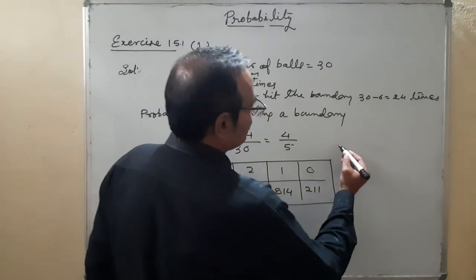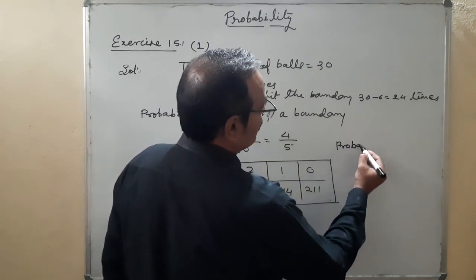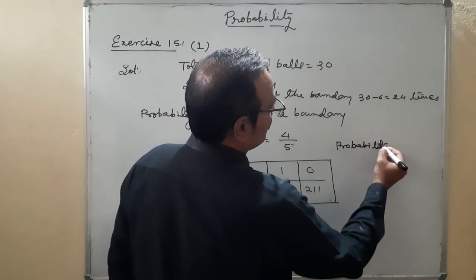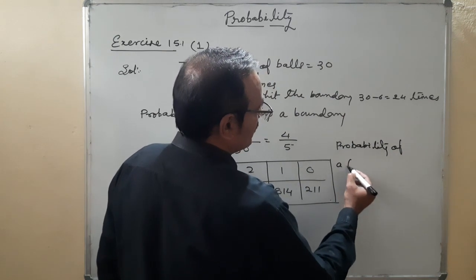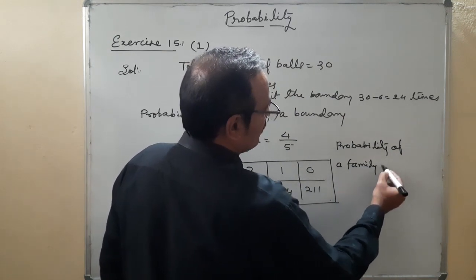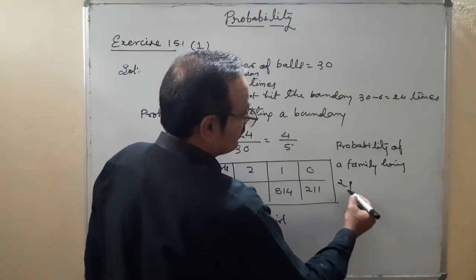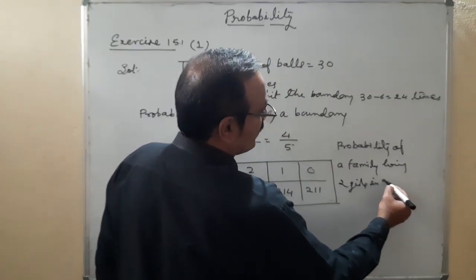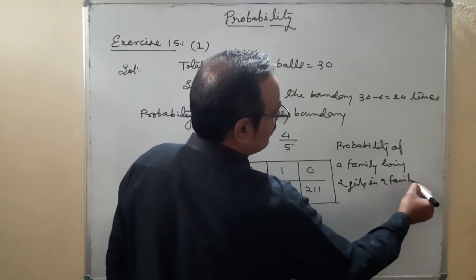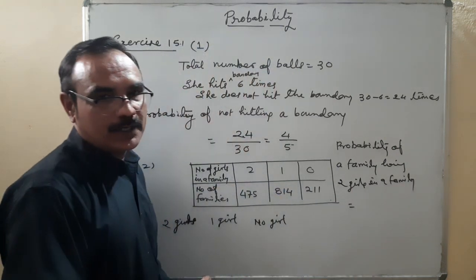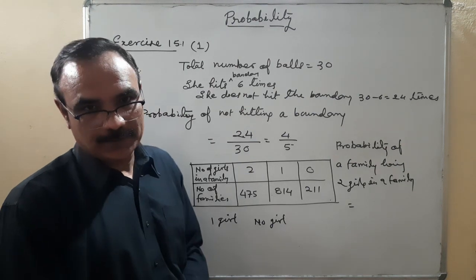Probability of a family having two girls in a family is equal to probability of a family having two girls in a family.